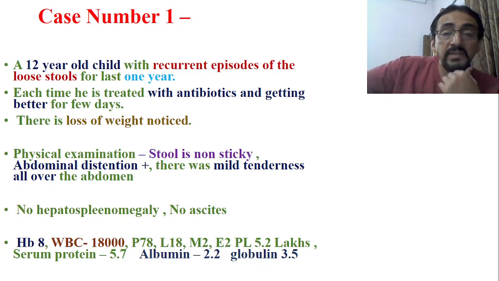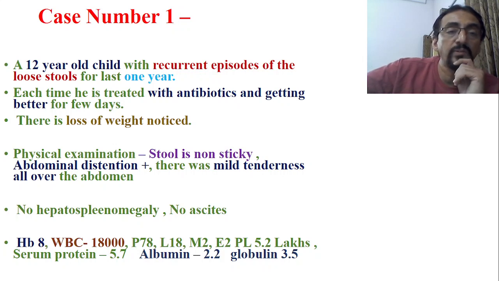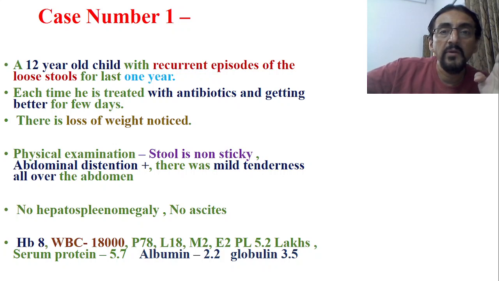if you look into the investigation, serum protein is somewhat on the lower side. Albumin is also somewhat lower. Serum protein should be somewhere around 7 or 8, but it is 5.7. Albumin should be more than 3. Now, albumin is also less. Globulin is also less than normal. So protein is somewhat less here. And abdominal distension and mild tenderness are also present. According to you, it is a large intestinal diarrhea. According to you, it is an inflammatory diarrhea. According to you, it is a chronic diarrhea.